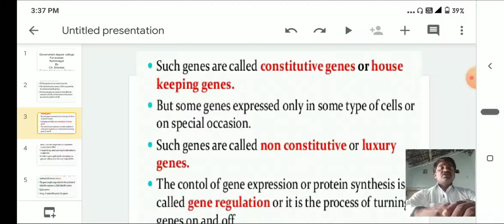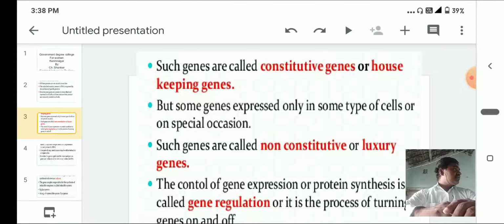Such genes are called non-constitutive genes or luxury genes. For example, generally the epithelial cells or glandular cells can secrete the enzymes only whenever particular substances enter our body. So, those genes are called non-constitutive genes.